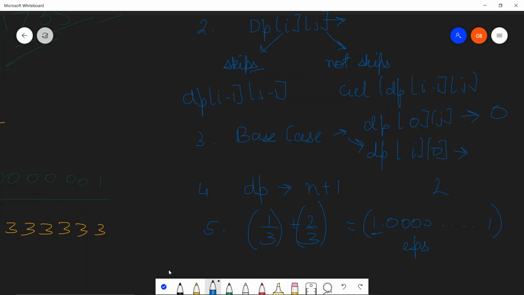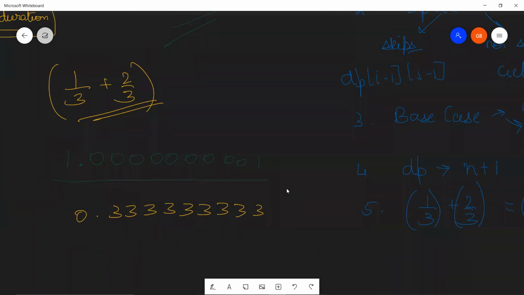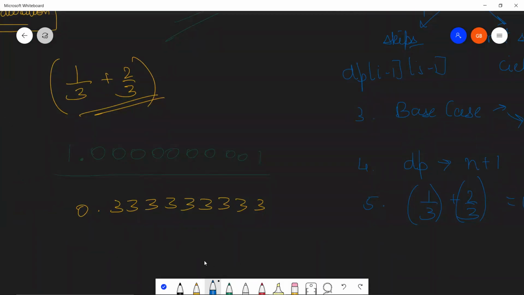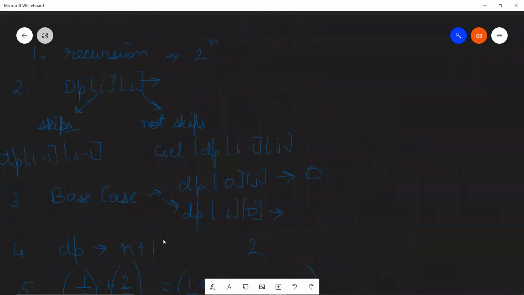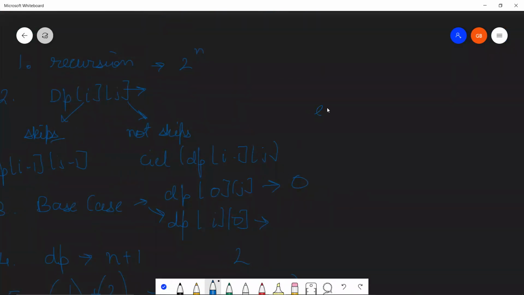My favorite point in this question was this over here. The reason I missed this question was for this, right? This overflow, I was not able to clear that last test case. So I hope now you guys will be able to clear that last test case. And what did we take the value of epsilon to be? We took the epsilon to be 10 to the power minus 9.